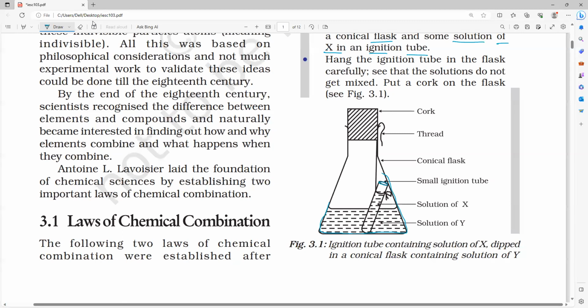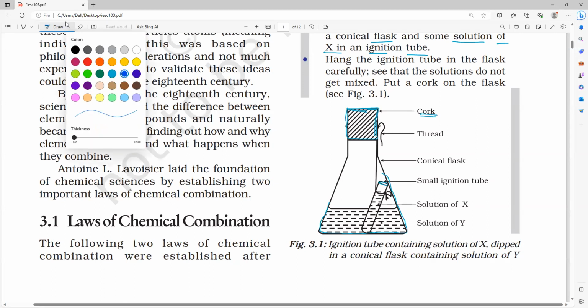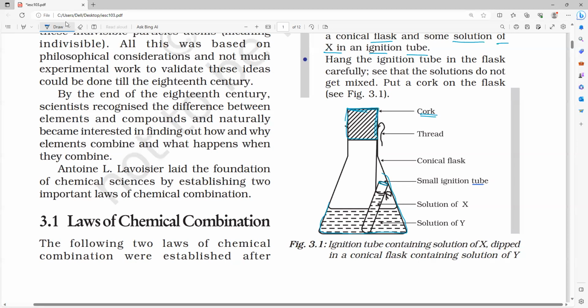We have to completely seal it with a cork. Why? Because gases should not escape, because we have to consider the gases' mass also. Am I right, everybody? Clear? So in the small ignition tube we take the solution of X, and in the conical flask we take the solution of Y.